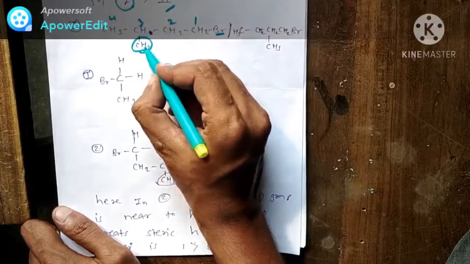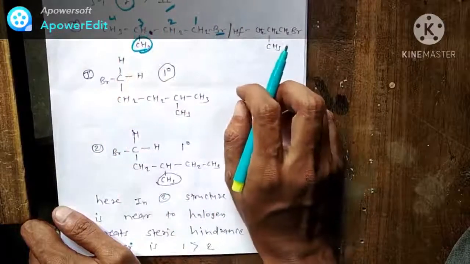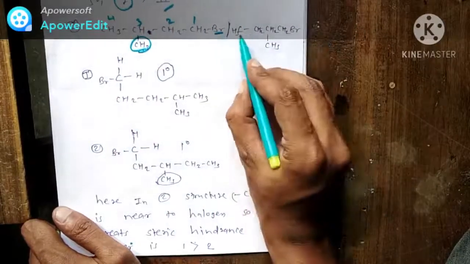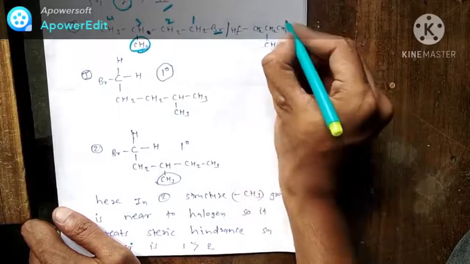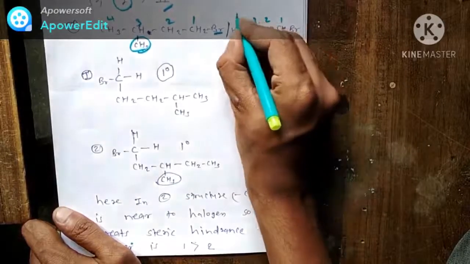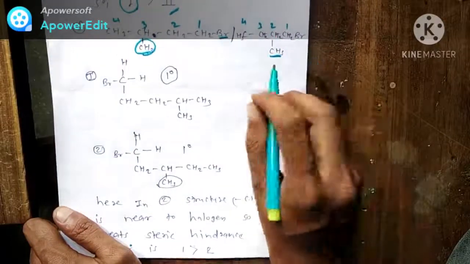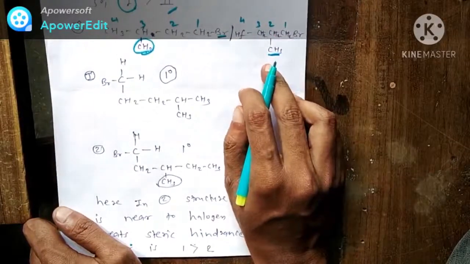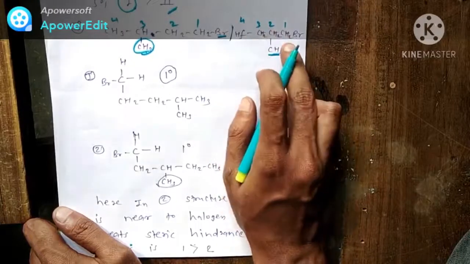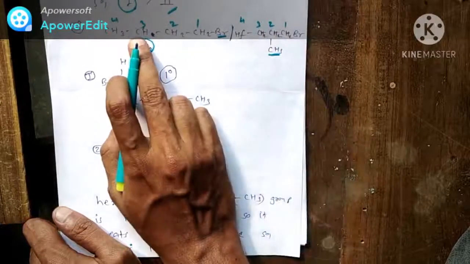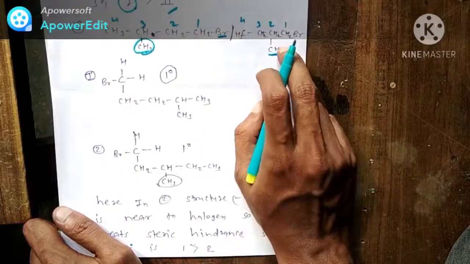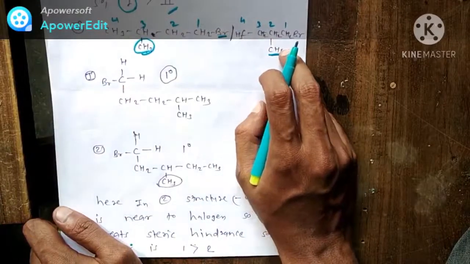So the name of the compound is 1-bromo-3-methylbutane. In the other structure, 4 carbons are there and on the second carbon a methyl group is there, so the name of this compound is 1-bromo-2-methylbutane.